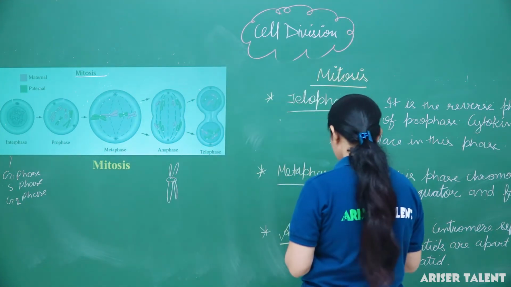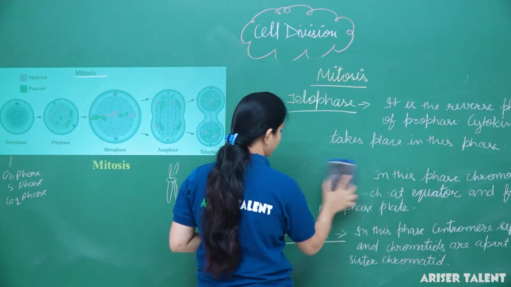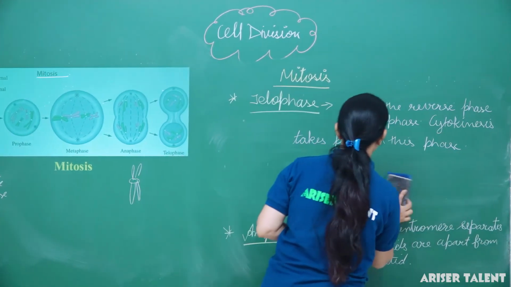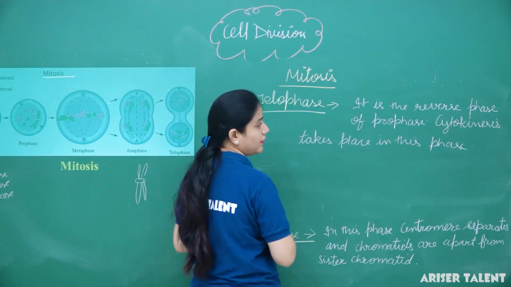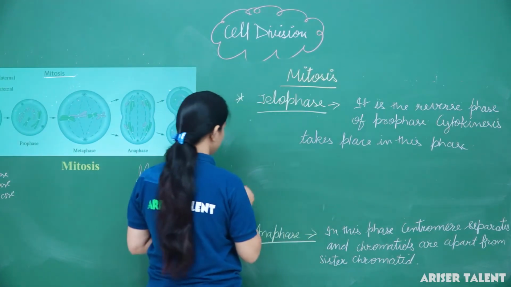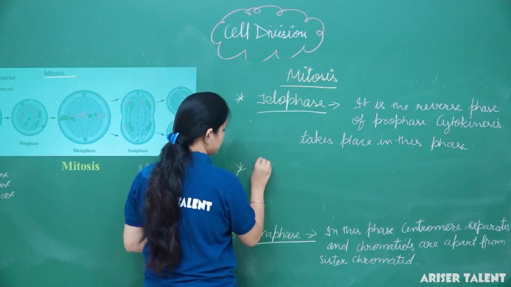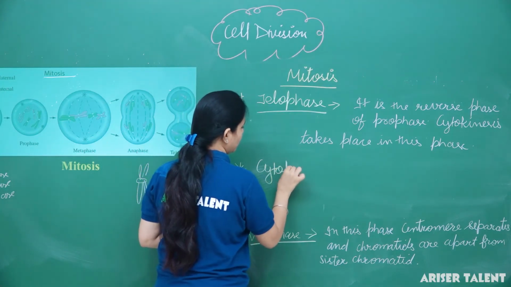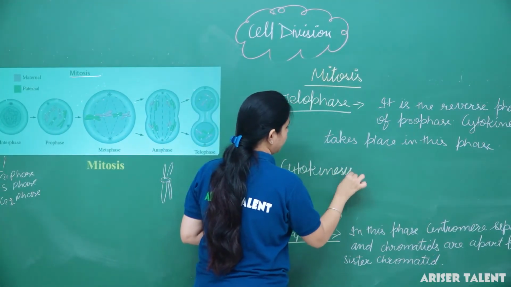Now, cytokinesis. What is cytokinesis? Cytokinesis means division of the cytoplasm.